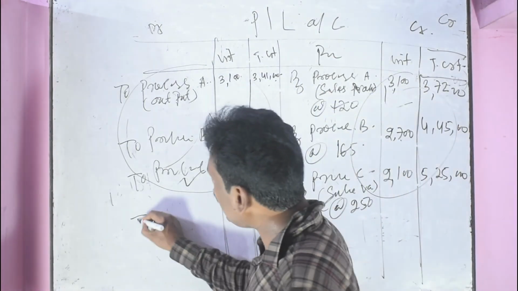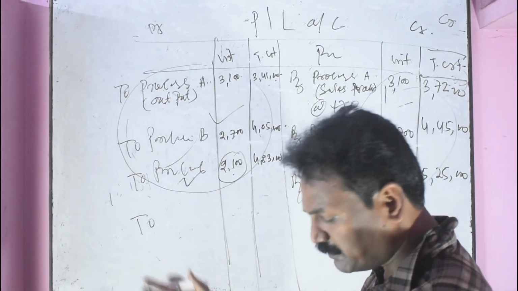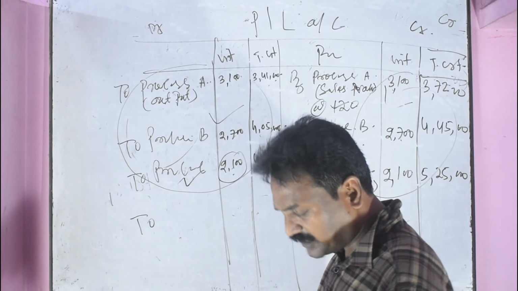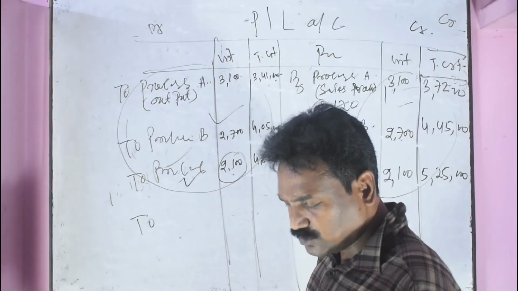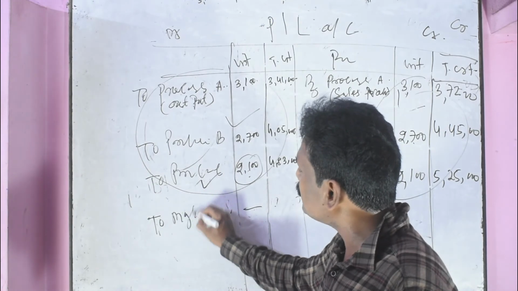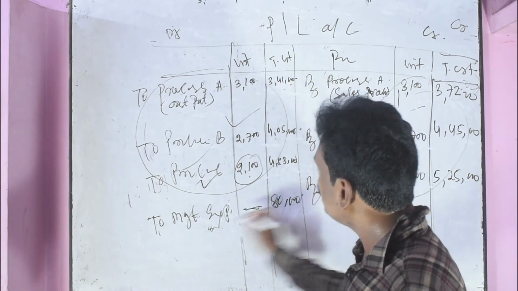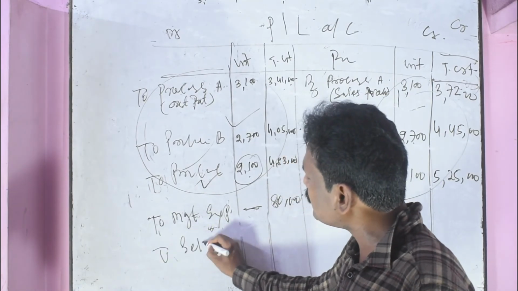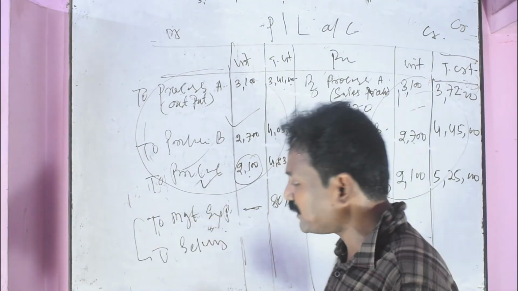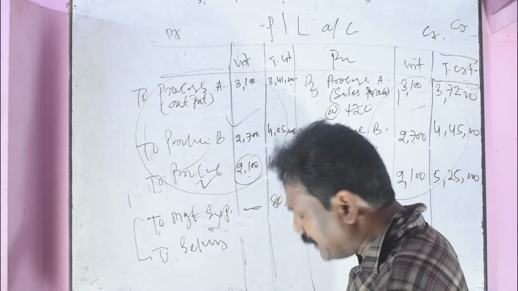Here there are additional expenses given in the question, that is management expenses. Management expenses were rupees 80,000. Selling expenses, these are indirect expenses, were 50,000.